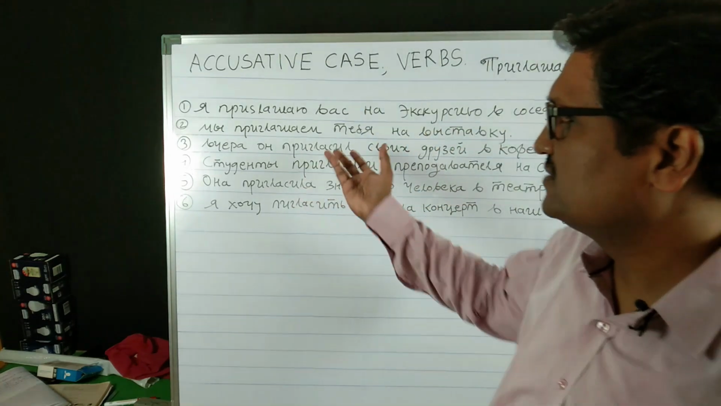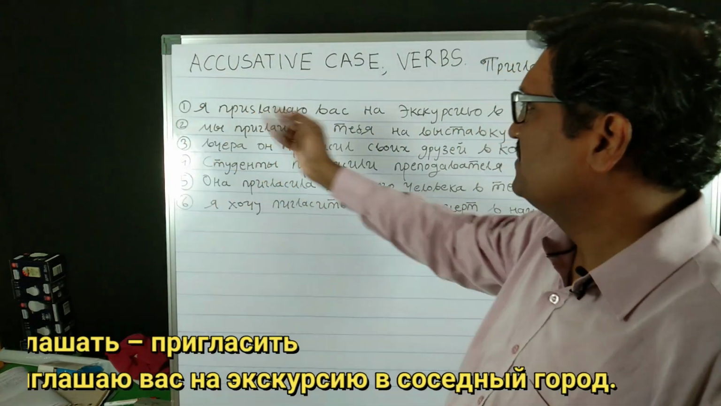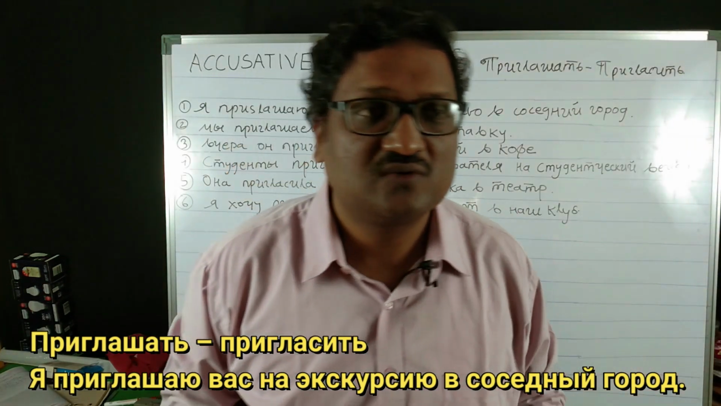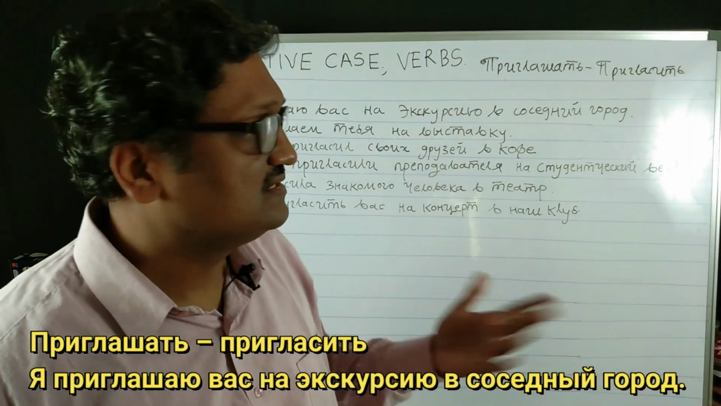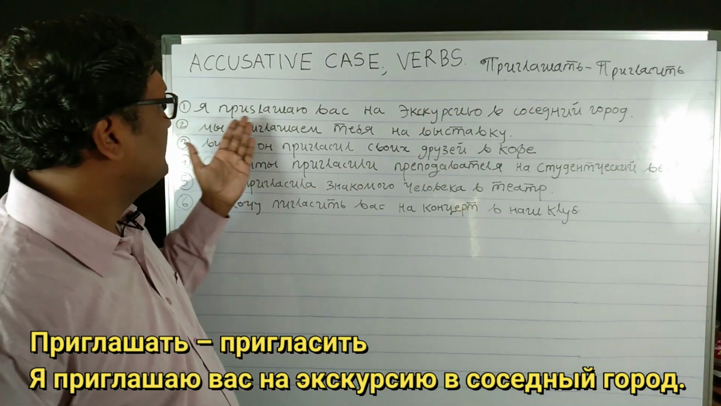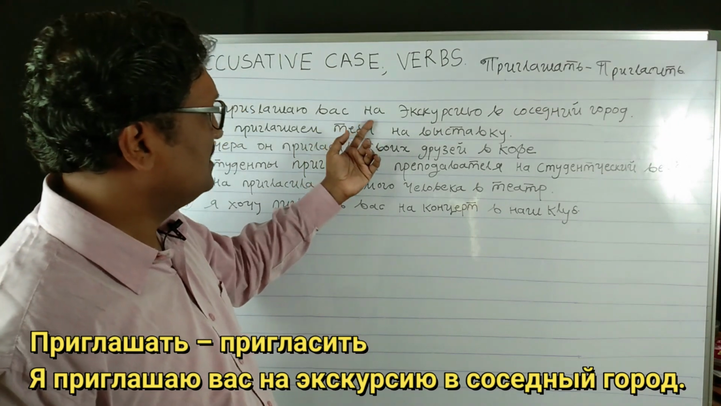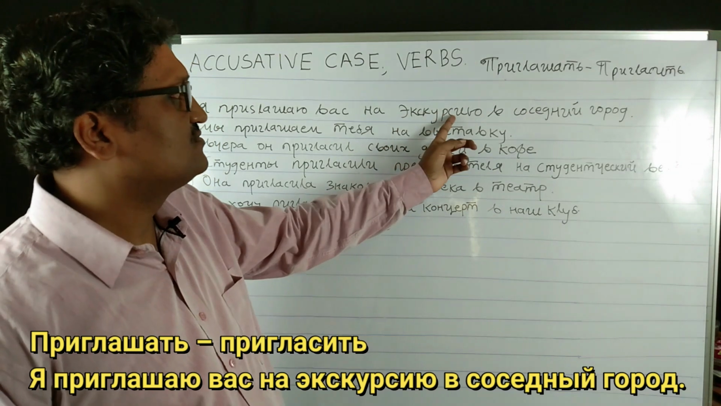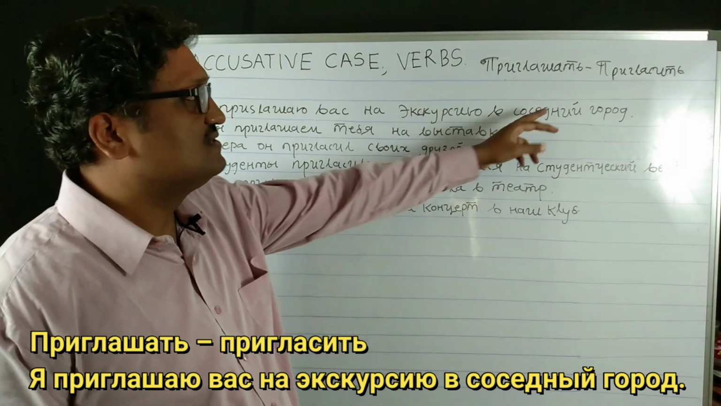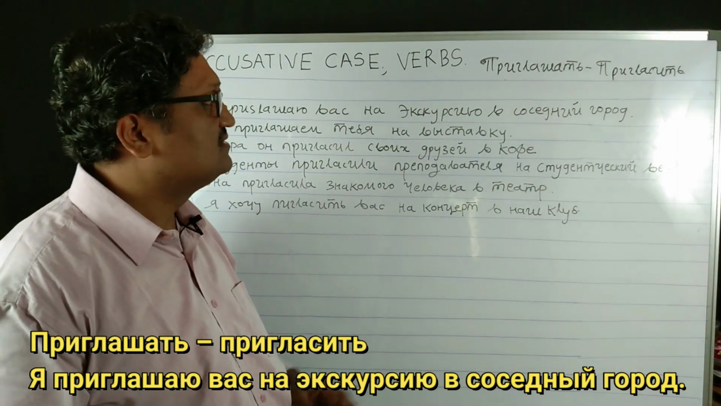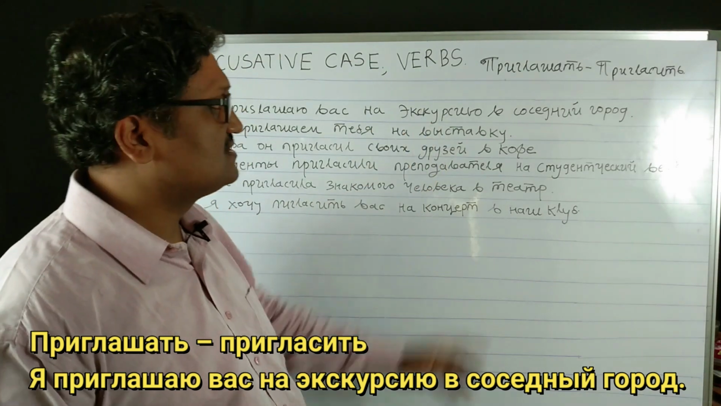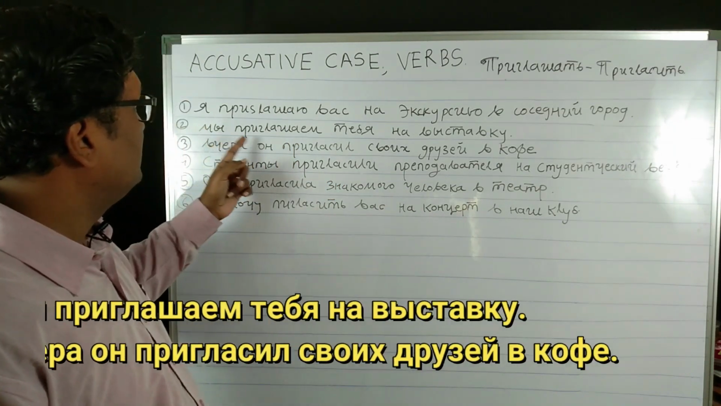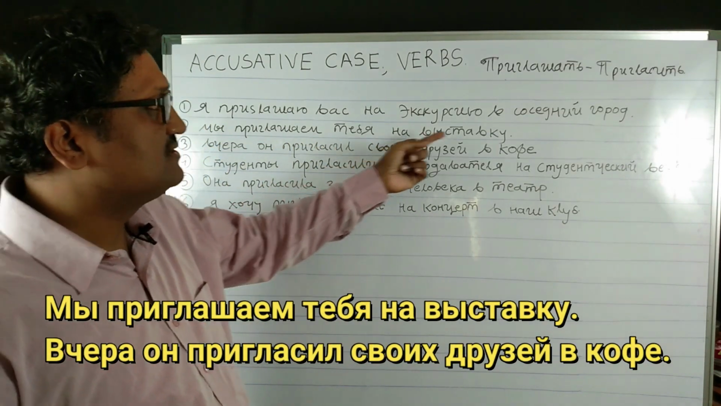So how it is coming, we will see now. Ya priglashayu vas. Vas, again it's a pronoun: we, vas, mui, nas, like that. Ya priglashayu vas na excursiu wa sasedni gorat. Na excursiu, excursia, wa sasedni gorat. This is all in the accusative case, va sasedni gorat, not va sasedni gorade. Next example is mui priglashaem tibia na vistauku.